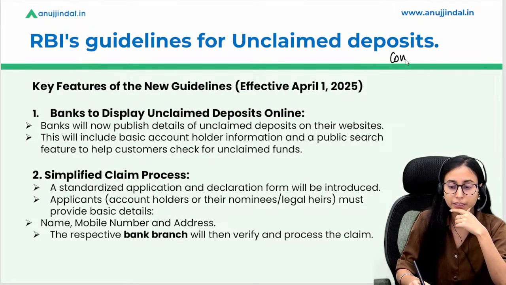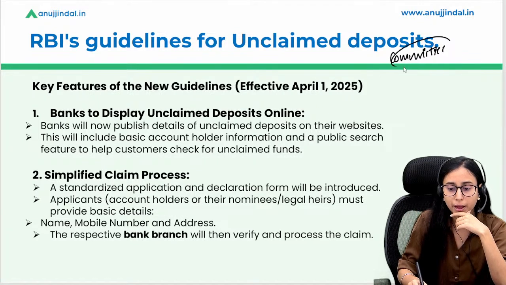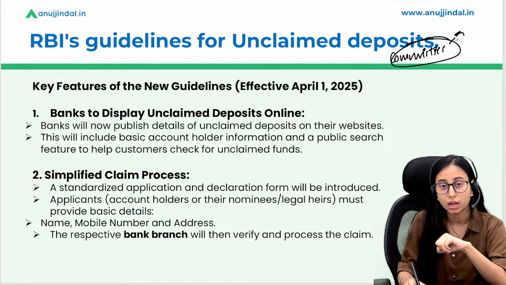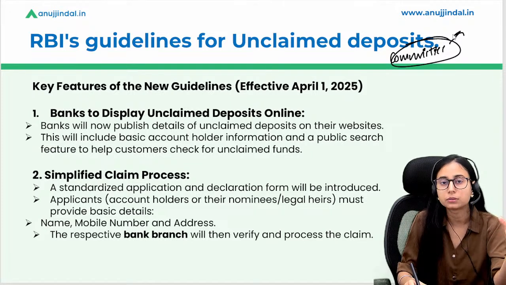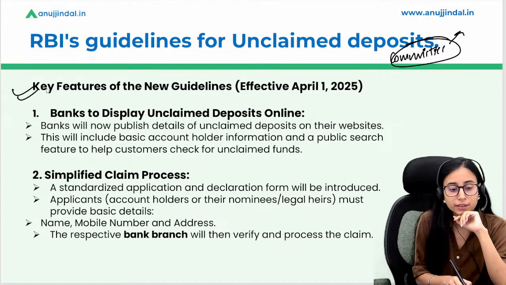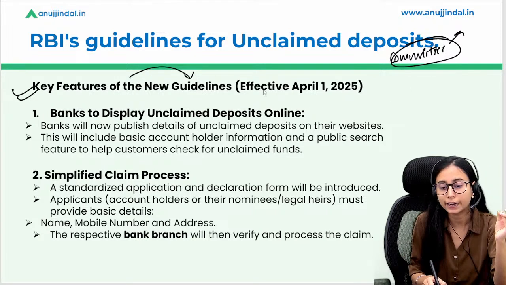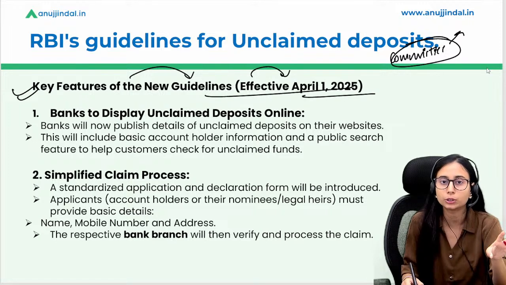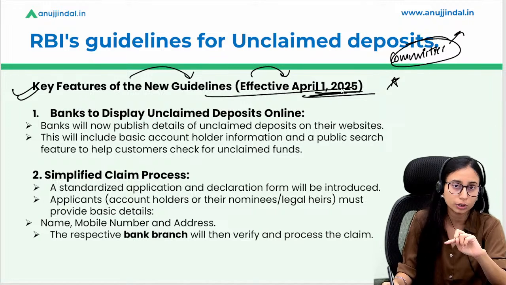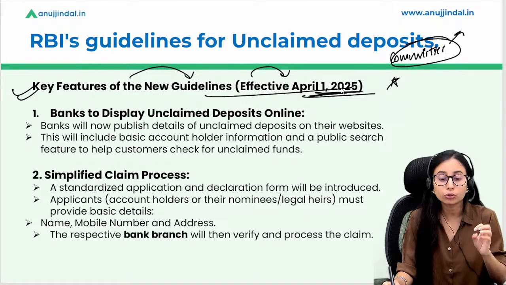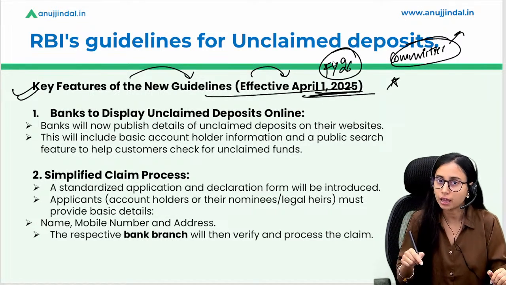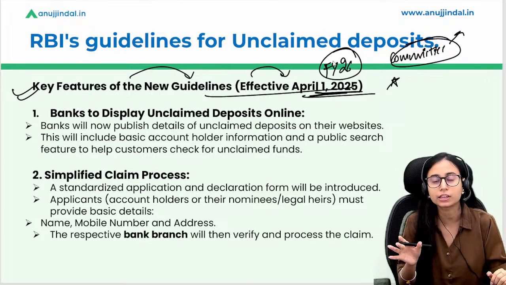So basically there was a committee that was set up by the RBI in order to look at the matter of why there are so many unclaimed deposits in the system, and we want them to be reduced. Now we want them to be claimed by the authentic depositor here. Okay, now they have made some recommendations. These were turned into guidelines, which are going to be effective from 1st April 2025. That is the reason that I'm covering it here, because all the regulated entities are going to implement these regulations for the financial year 26, and this can be asked in your examination. Phase 2, phase 1 mein aa sakta hai.